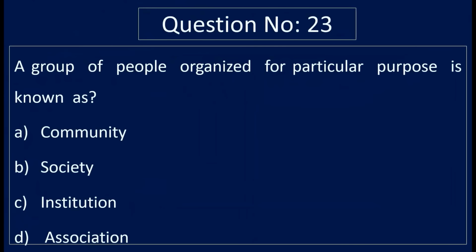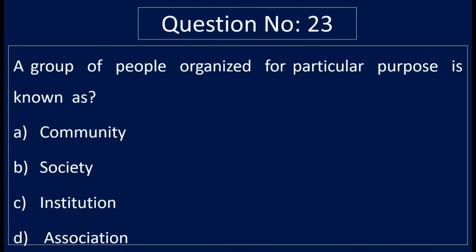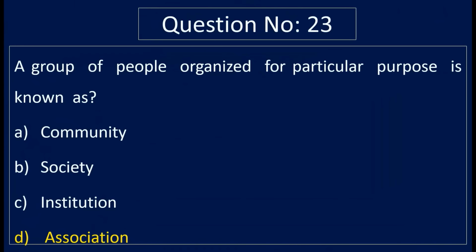Question number 23. A group of people organized for a particular purpose is known as option A, community, option B, society, option C, institution, and option D, association. Correct answer is option D, association.